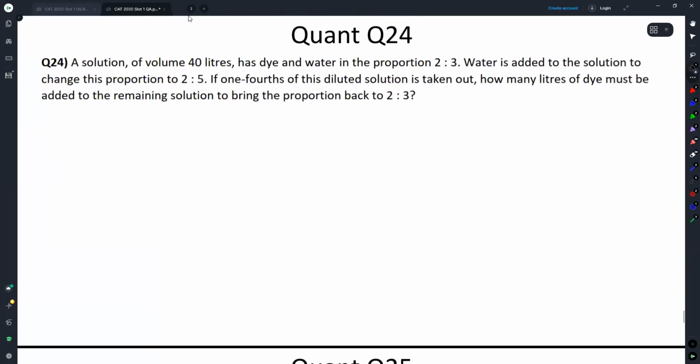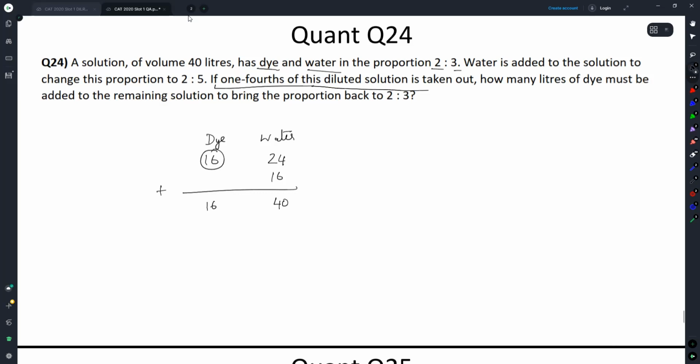Okay, the solution of volume 40 liters has dye and water in the proportion 2:3. So can I go 16 dye and water as 24? Water is added to the solution to change this proportion to 2:5. Dye remains the same. So 16 water is coming to change the proportion to 16 to 40. Now the ratio is 2:5.